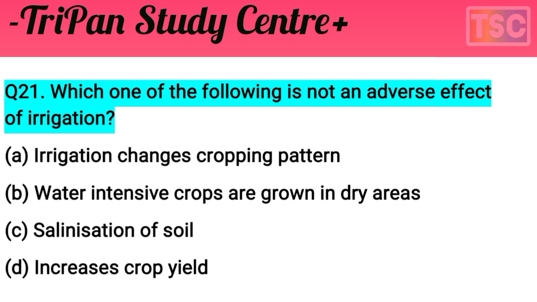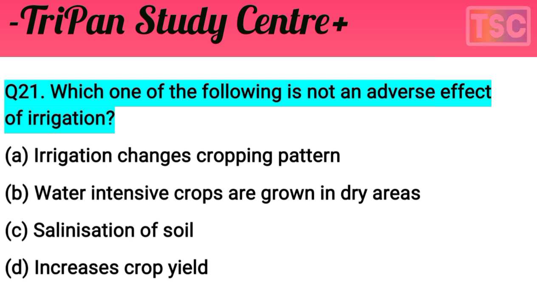The options: A. irrigation changes the cropping pattern, B. water intensive crops are grown in a dry area, C. salination of soil, and D. increase in crop yield. That's the important option. First of all, test your knowledge. I give you a few seconds. You must have thought of your answer. Let's see what our answer is for this question.